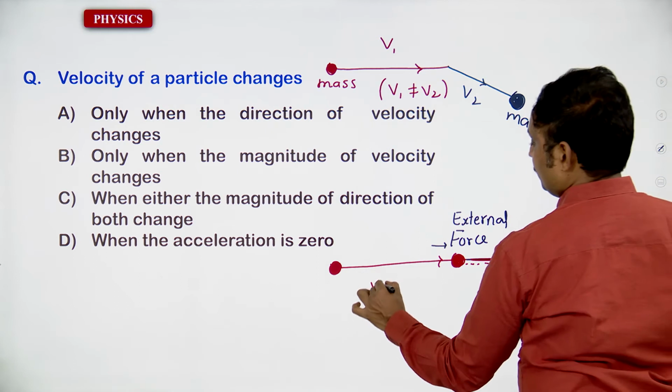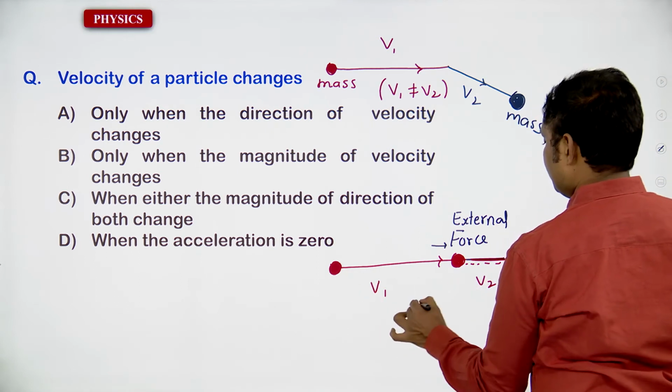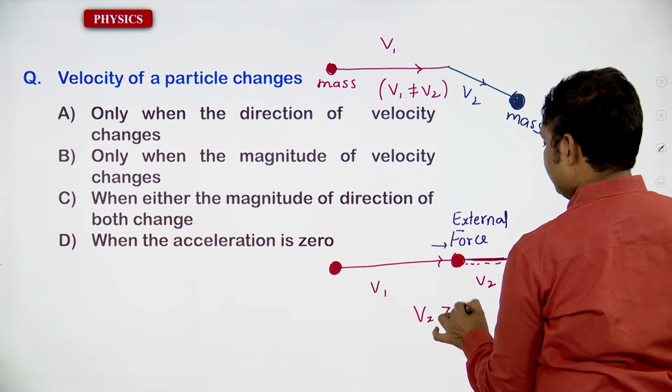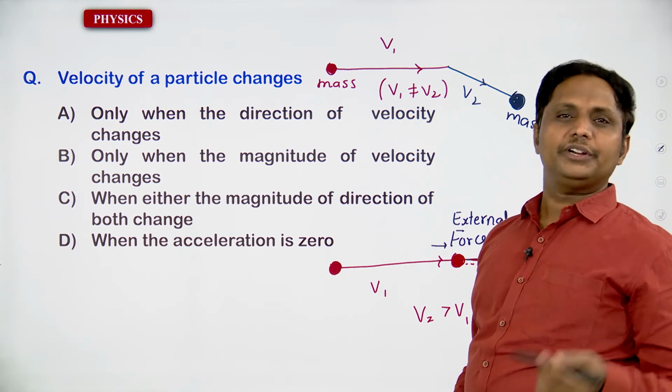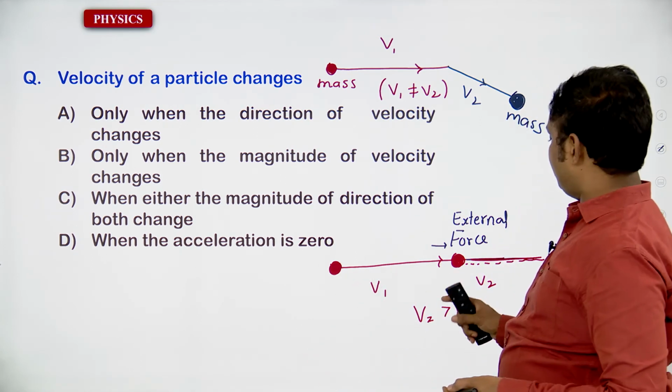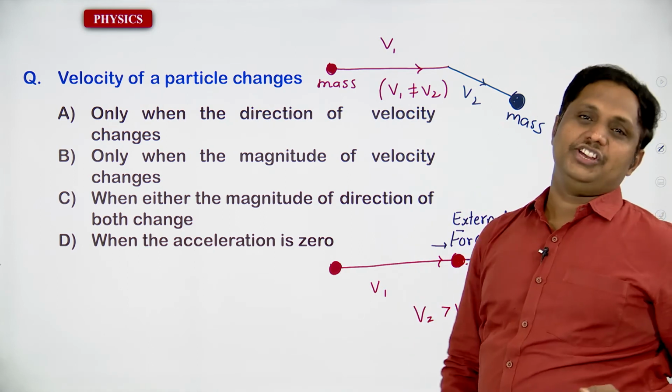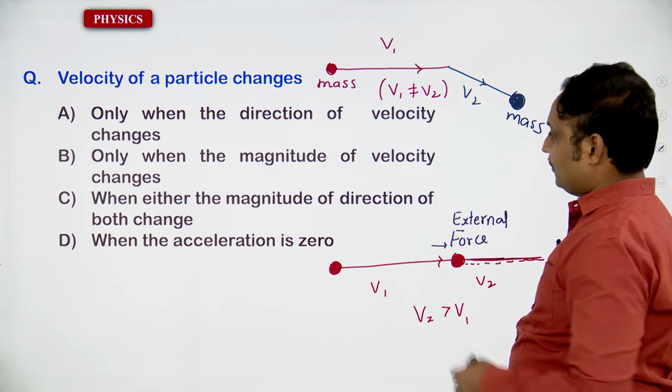This is going to be v1, this is going to be v2. Yes, v2 is greater than v1. So, the magnitude of that velocity is going to be changed due to the external force. Easily you will confirm that.